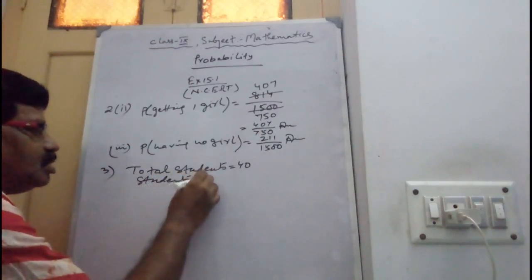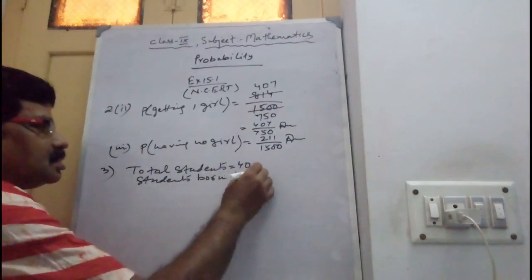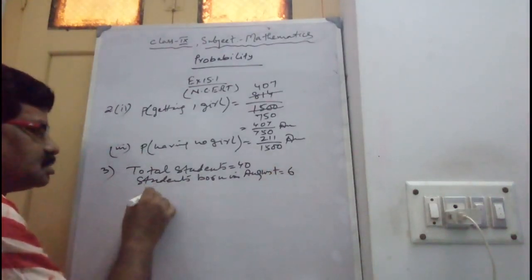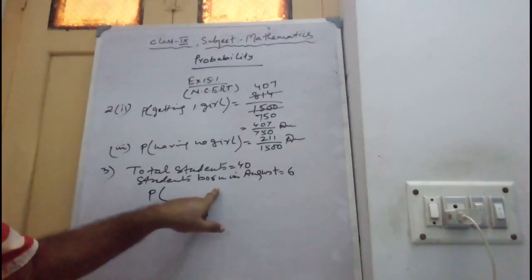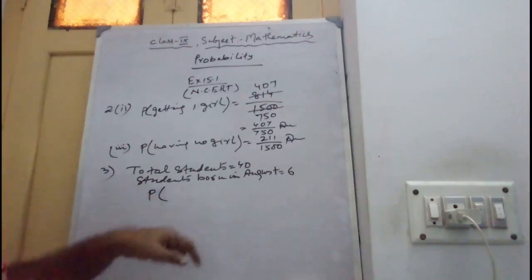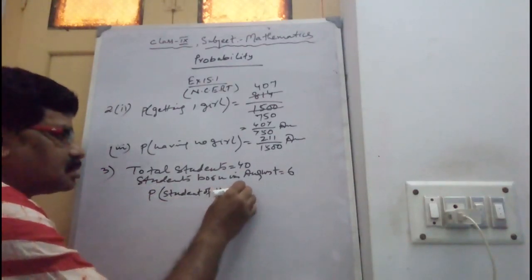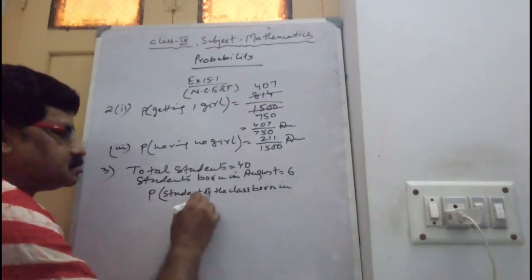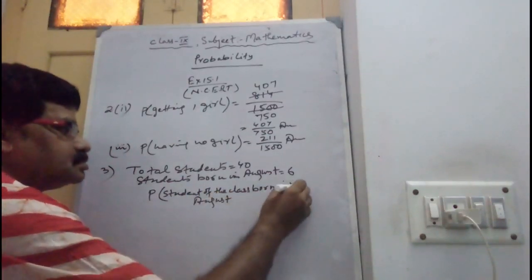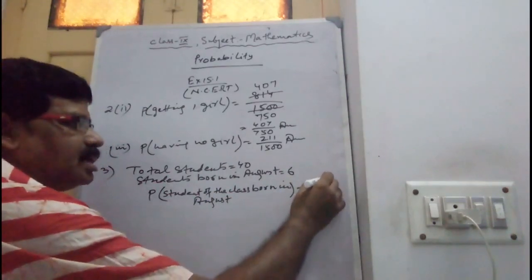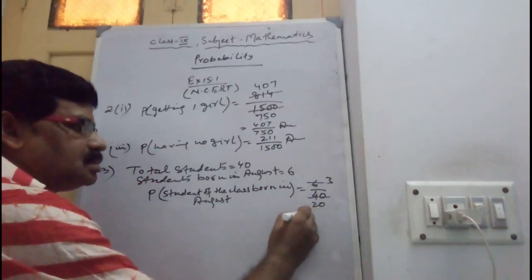Students born in August is given as 6. So find the probability that a student of the class was born in August. Six by total 40, divide, 3 by 20.